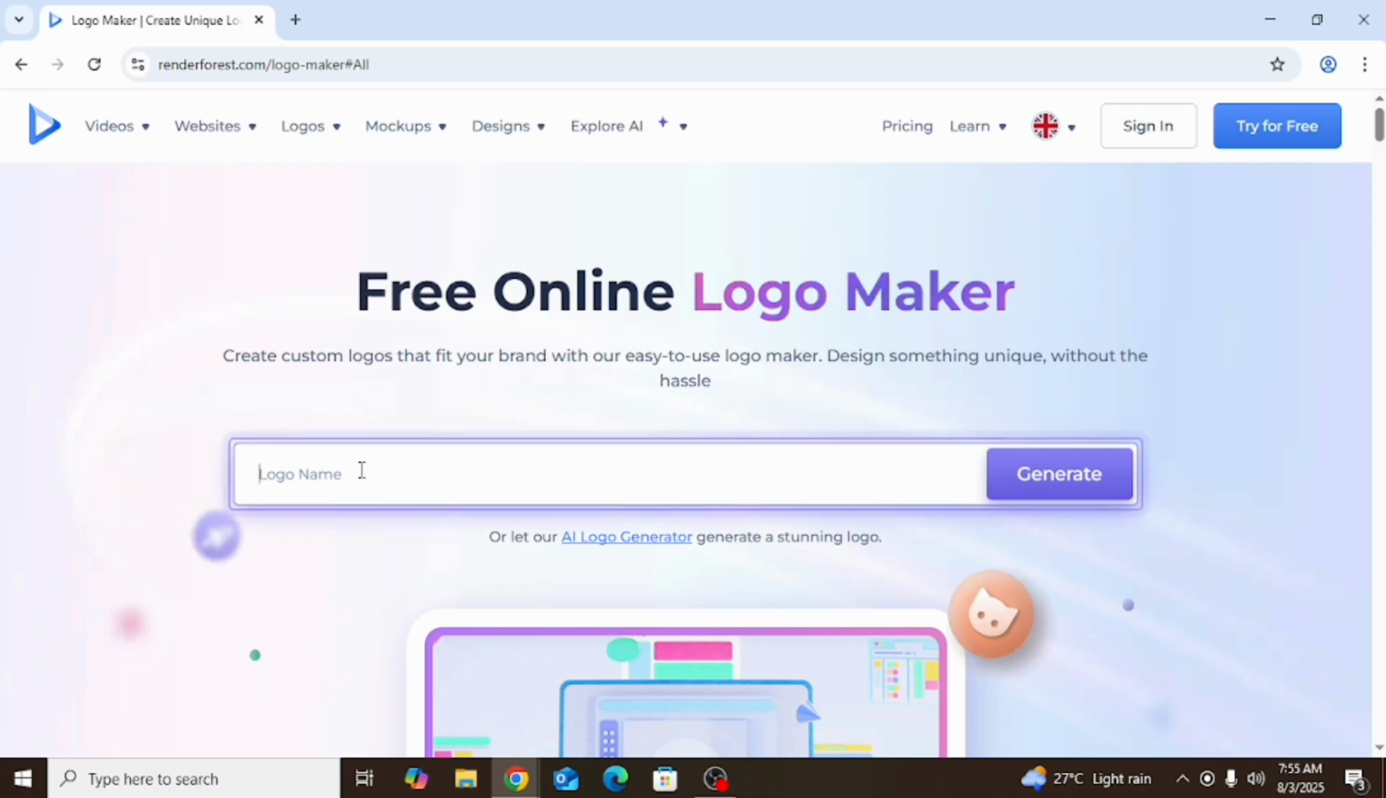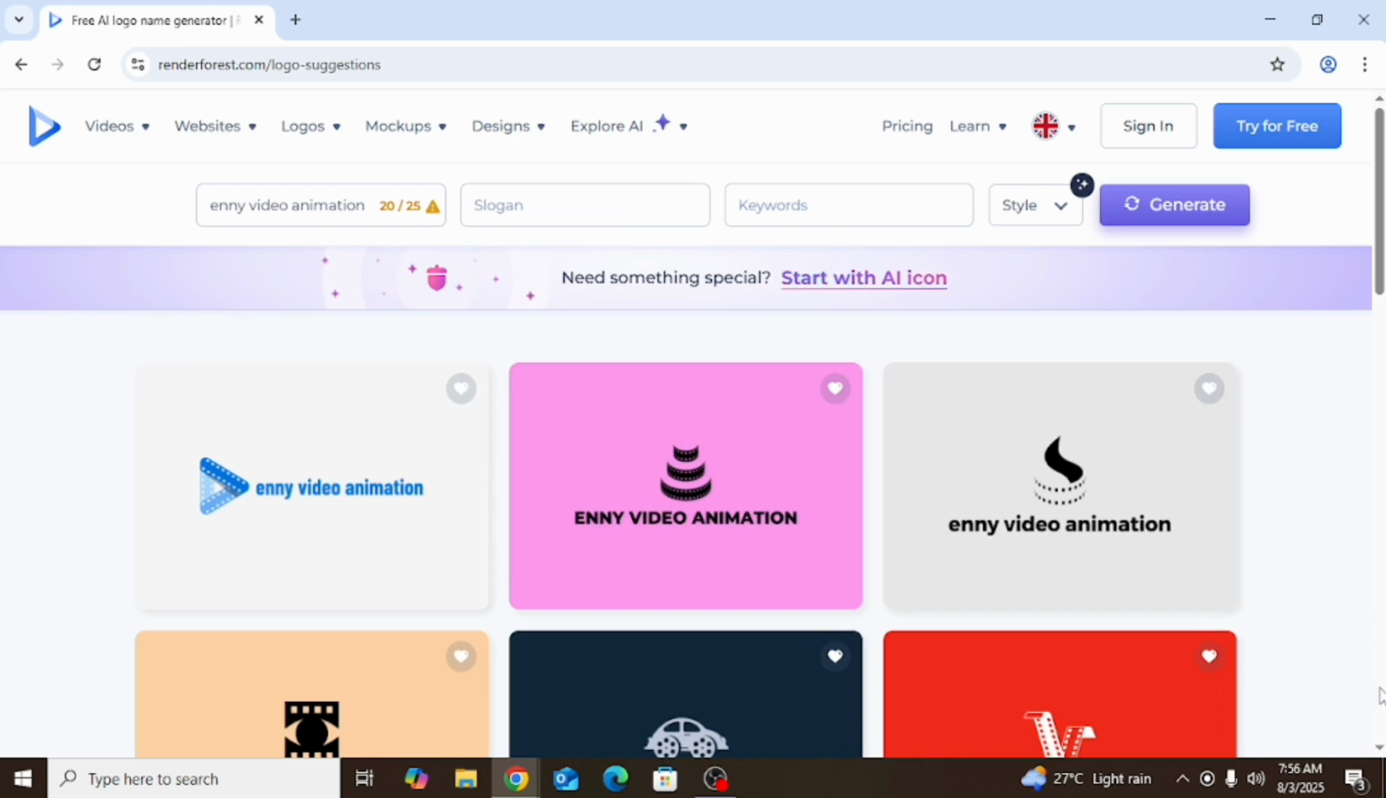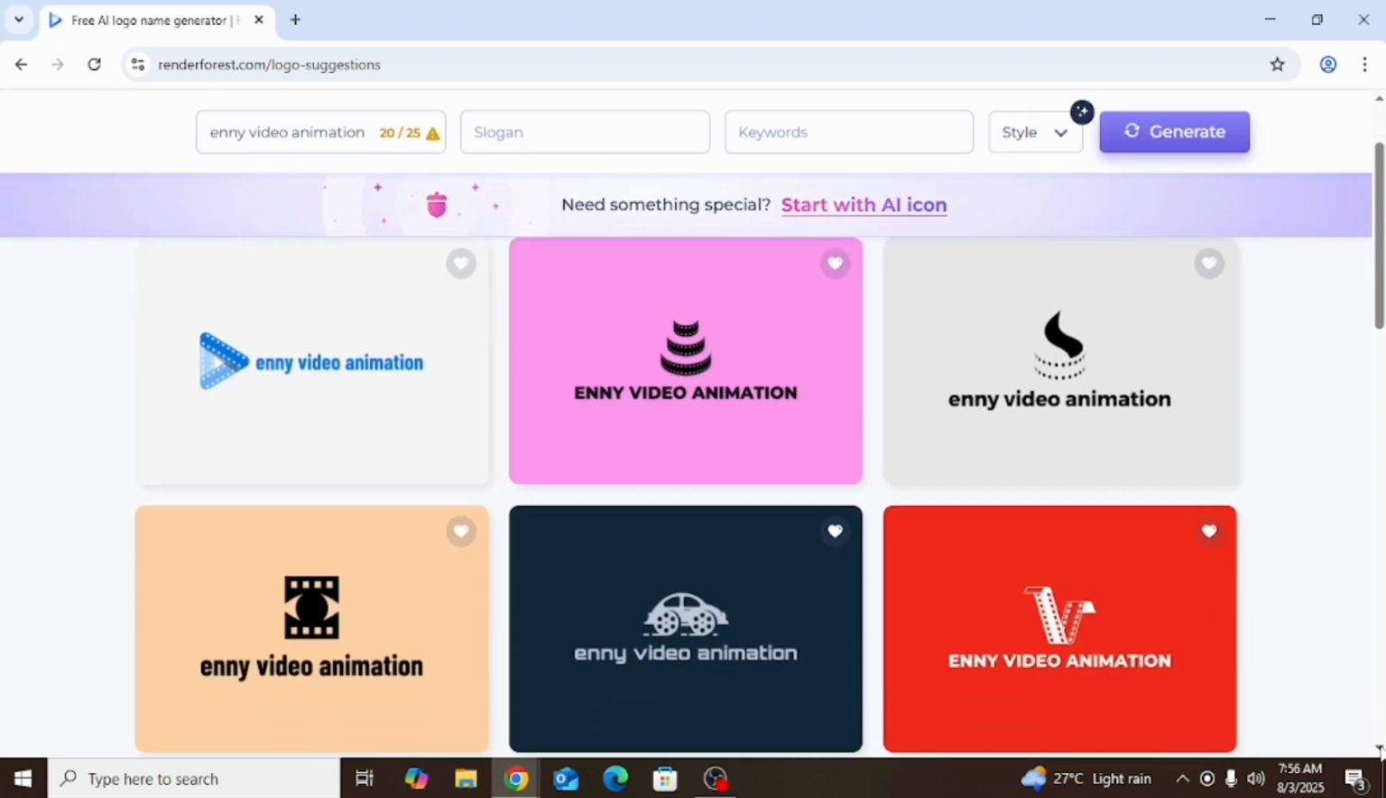Now for me, let me just type in my own brand name here. Then you click on generate. Use it to generate a logo for any of your brands. Now you can see the logos, they are free.